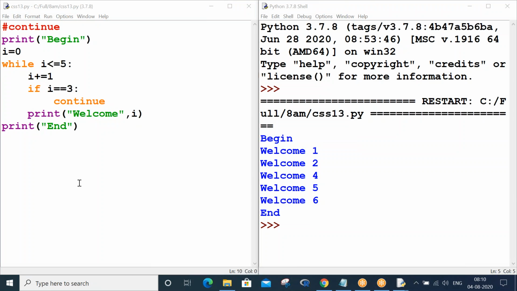Just take this program and output. Let me proceed with another example which makes proper meaning to understand the continue statement. Let me give 1 minute time for you. Just quickly take it.